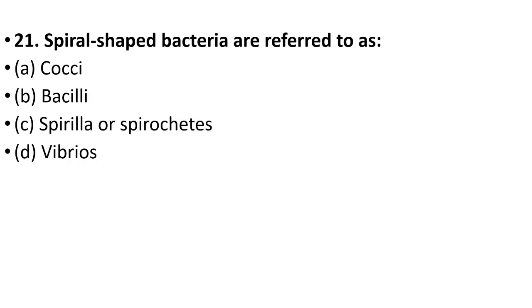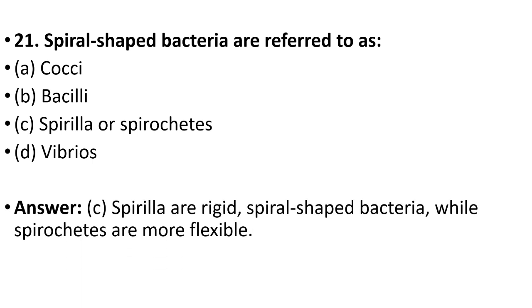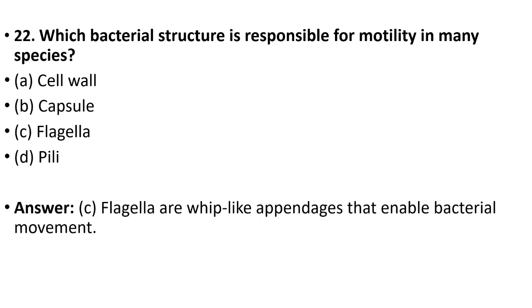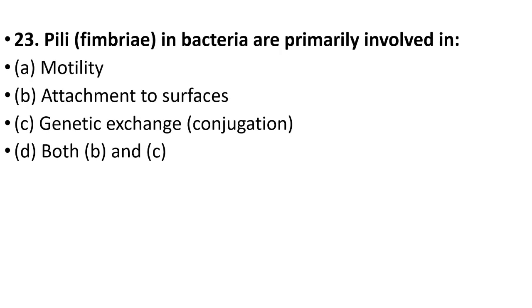Bacilli. Twenty-first question. Spiral-shaped bacteria are referred to as spirilla or spirochetes. Your answer is option C. Spirilla. Spirilla are rigid spiral-shaped bacteria, while spirochetes are more flexible. Twenty-second question. Which bacterial structure is responsible for motility in many species? Cell wall, capsule, flagella, pili. Your answer is option C. Flagella are whip-like appendages that enable bacterial movement.